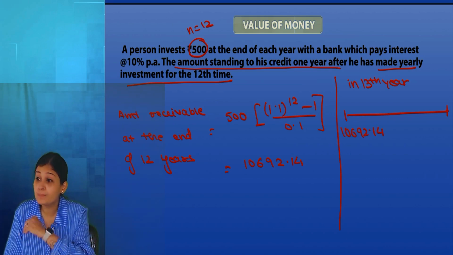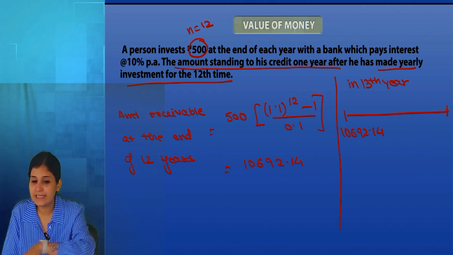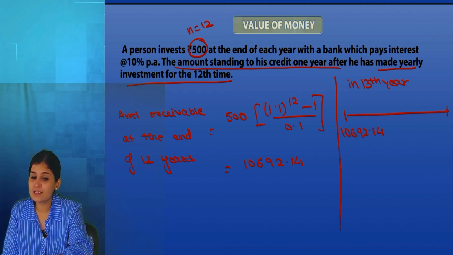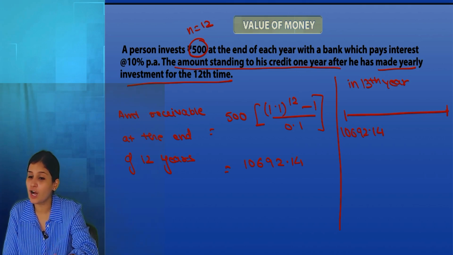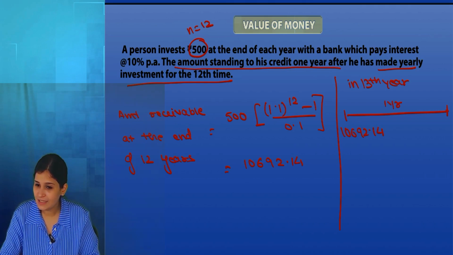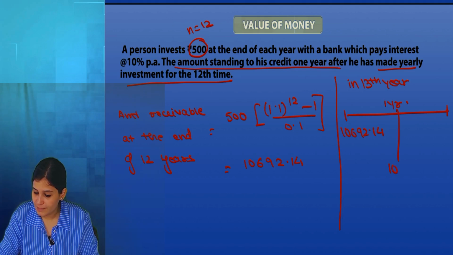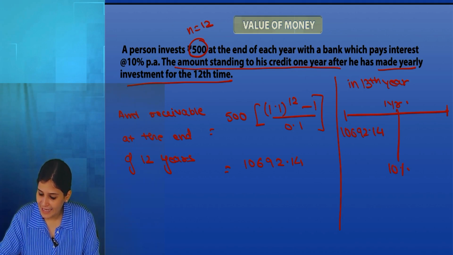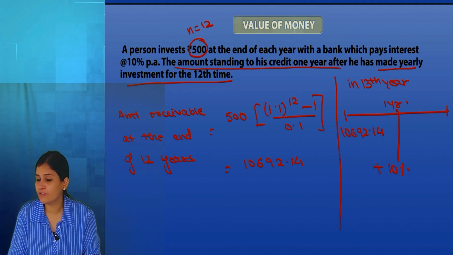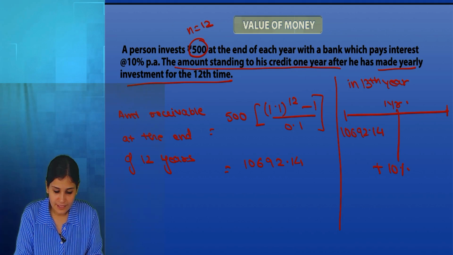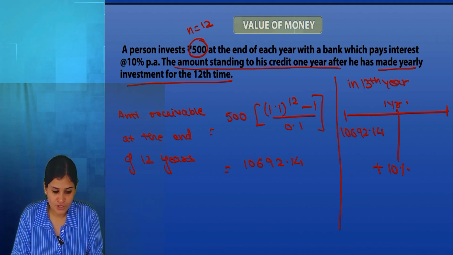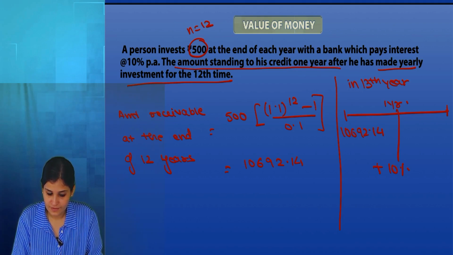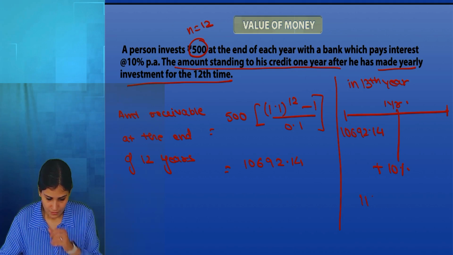No. I'm not making any more deposit. I've already done this. So this 10,692 is with the bank for how much time? 1 year. So I'm going to get an interest of 10% on it. Yes or no? Yes, ma'am. So add 10% interest to it for 1 year. How much do we get? 11,768.3560719.